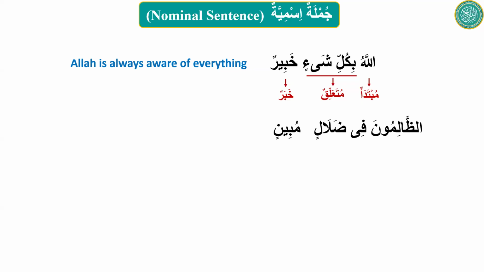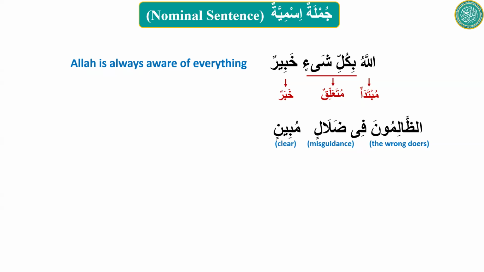الظالمون في ضلال مبين. Zalimuna, do you know the meaning of zalimuna? The wrongdoers. ظلم يظلم ظالمون. This is ismul fa'il. Zalimuna, the wrongdoers, those who do wrong. Do you know the meaning of dalal? Dalal means misguidance, and mubin means clear.